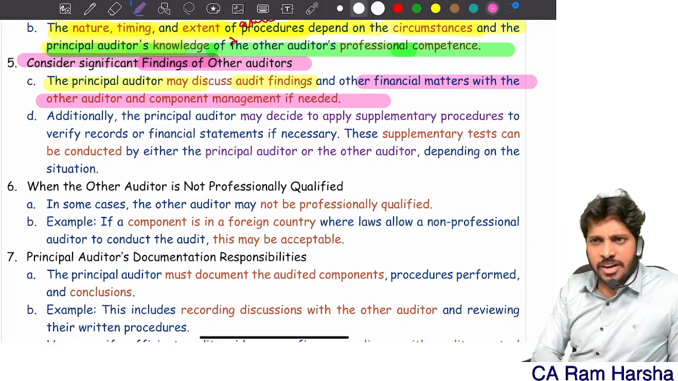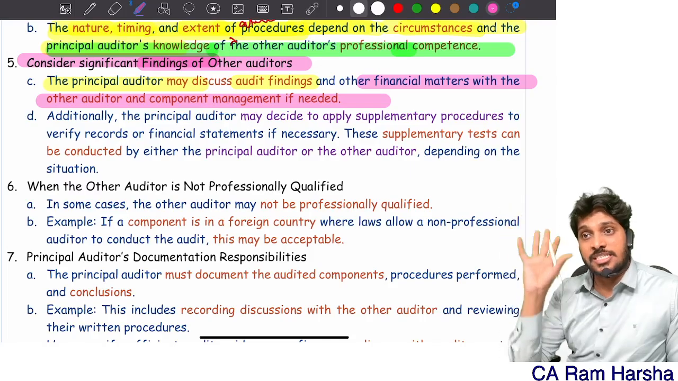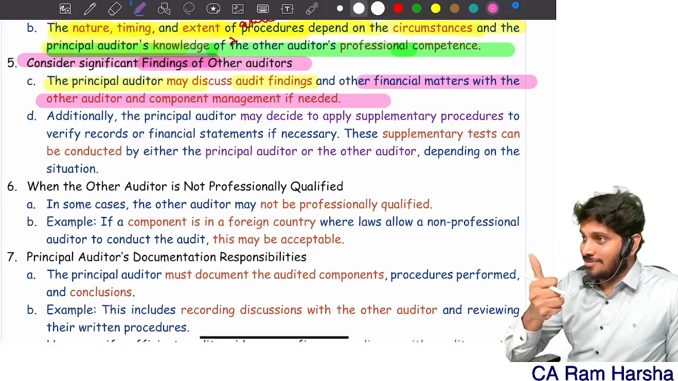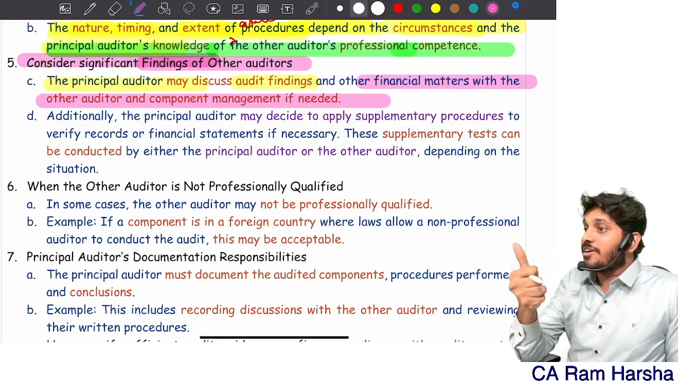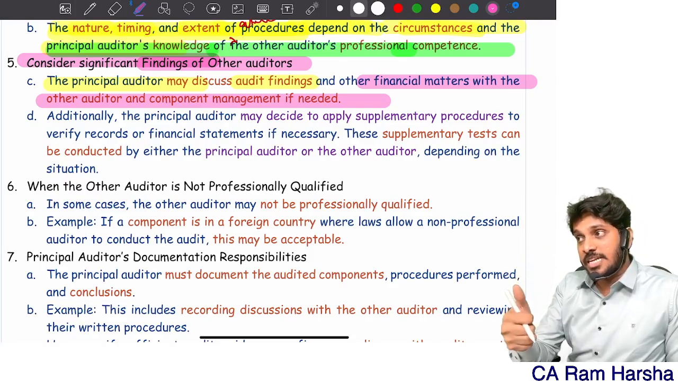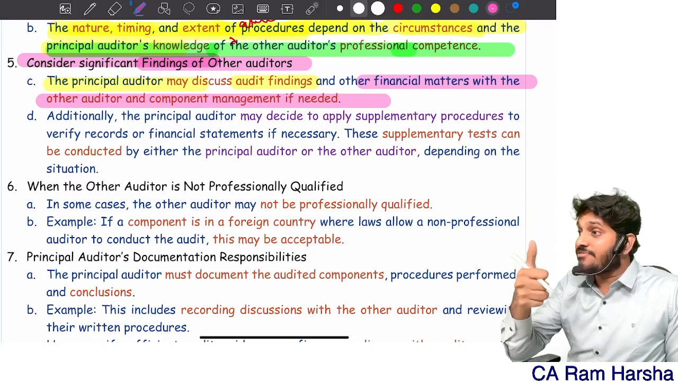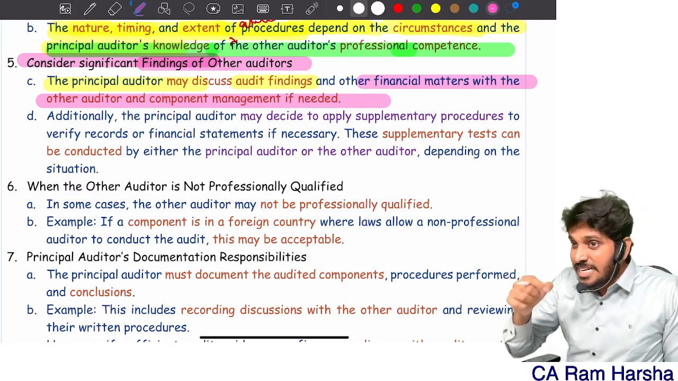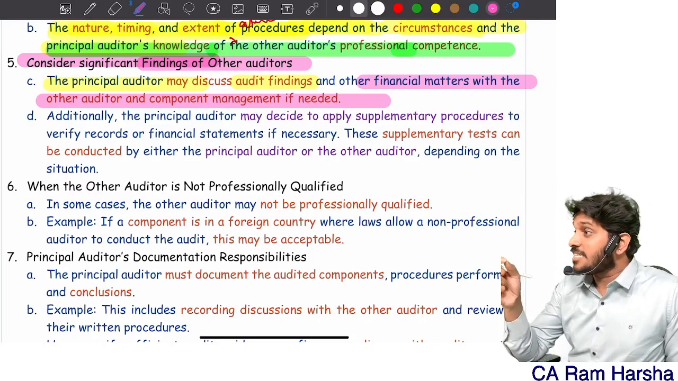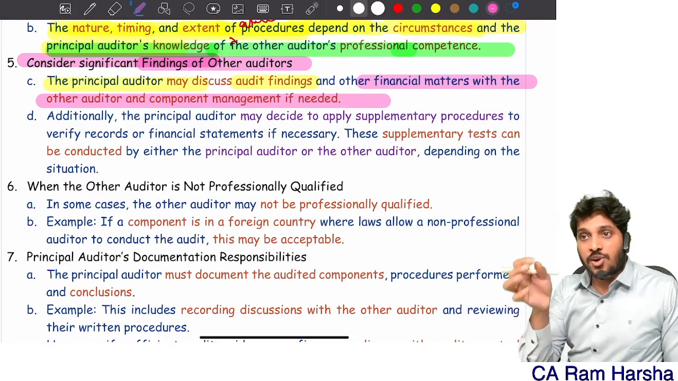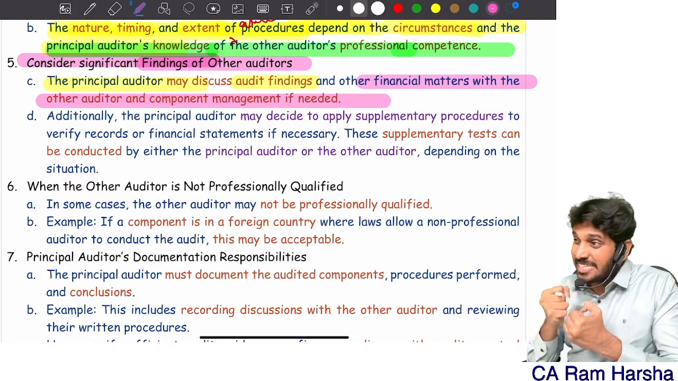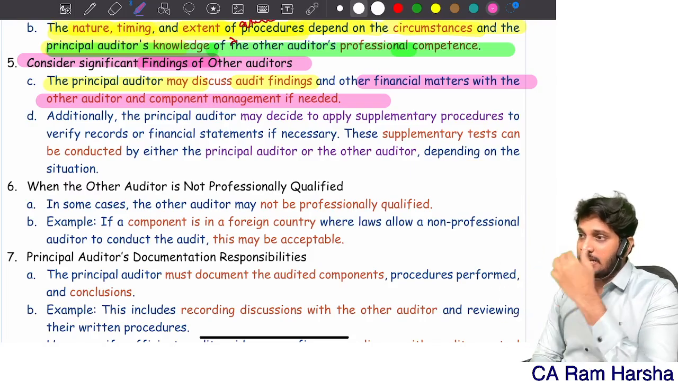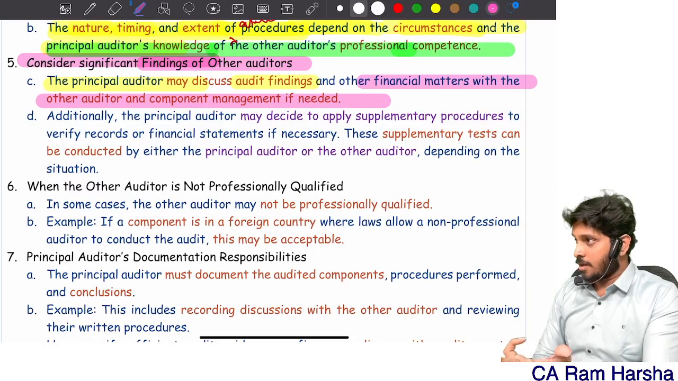If at all some significant finding is there, what is a significant finding? The 260 standard says what are significant findings in audit: circumstances that require modified opinion. For example, if there is a material misstatement in the financial statements, that's a significant finding by the auditor. Suppose we are facing significant difficulty in doing audit, that is also treated as one of the significant findings. Significant finding means difficulty in doing audit.